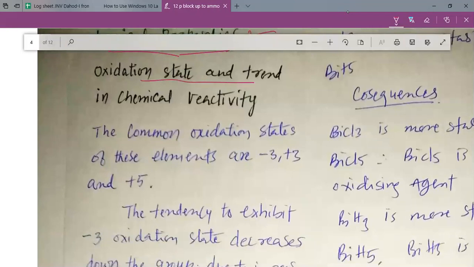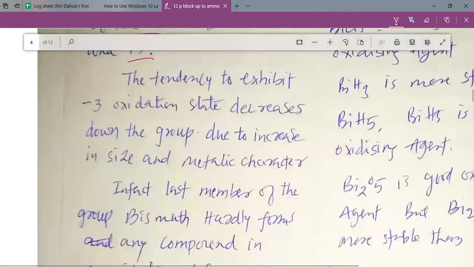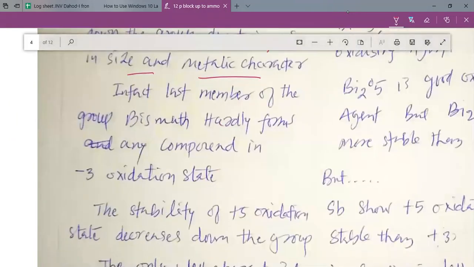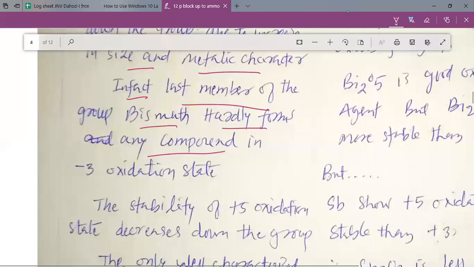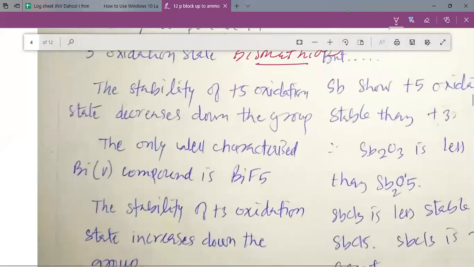First we will study the trends in the oxidation state. The common oxidation states of these elements are -3, +3 and +5. The tendency to exhibit the -3 oxidation state decreases down the group due to the increase in size and the increase in the metallic character. Metals generally show the positive oxidation state. In fact, the last member, bismuth, hardly forms any compound in the -3 oxidation state, but still some bismuthides are produced, and in bismuthides, bismuth has the -3 oxidation state.